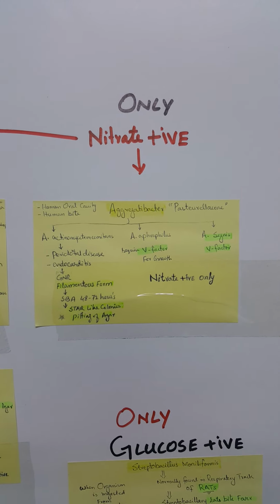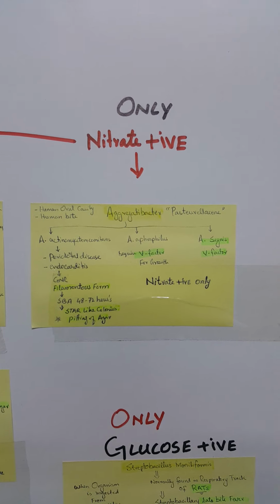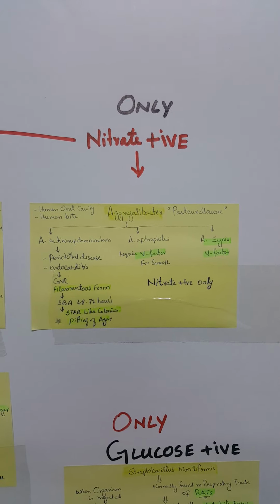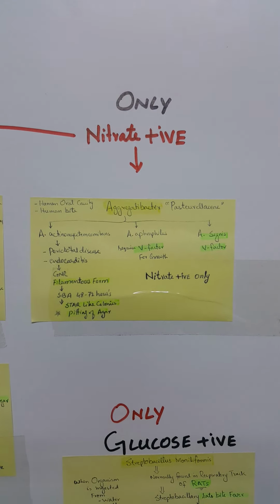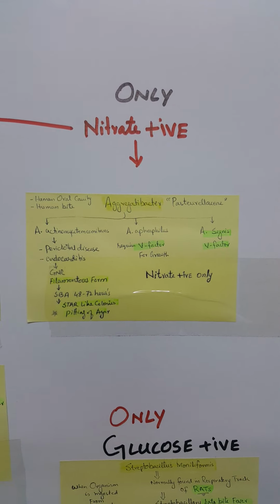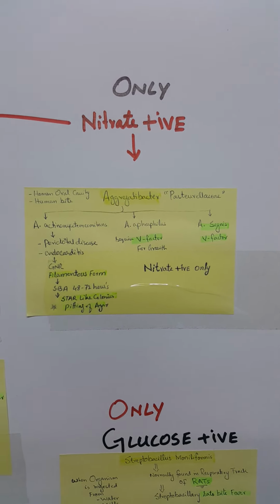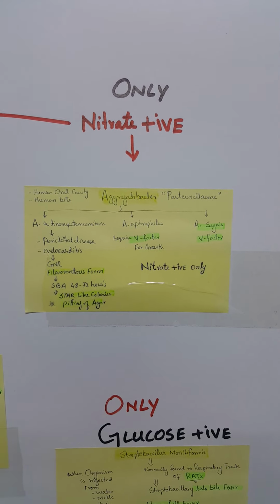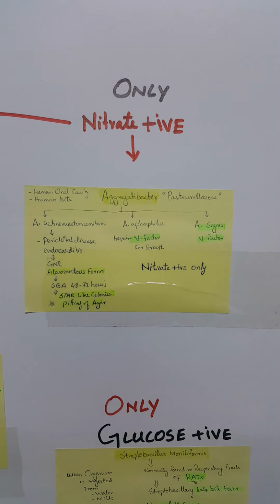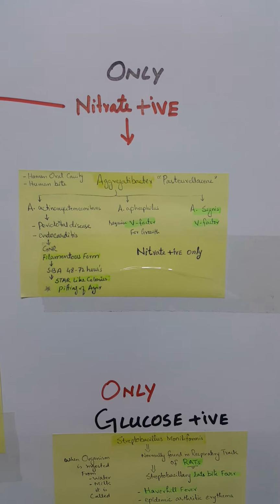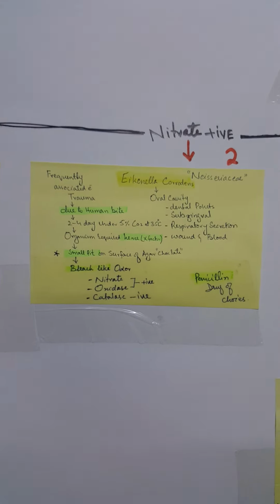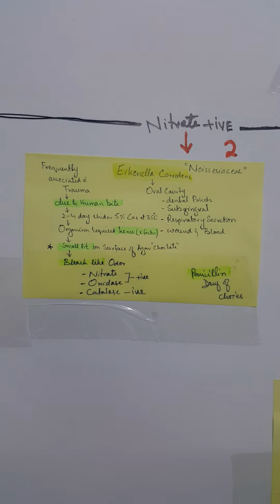In the HACEK group, there is one species that is only positive to nitrate, and that is Aggregatibacter, which belongs to the Pasteurellaceae family. Again, it's found in the human oral cavity, and due to human bite, this infection is caused, just like Eikenella corrodens, which is also due to human bite.